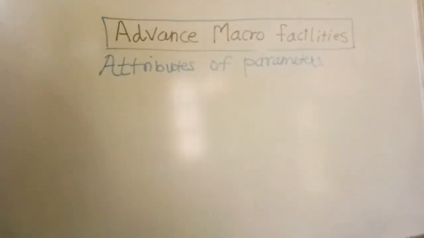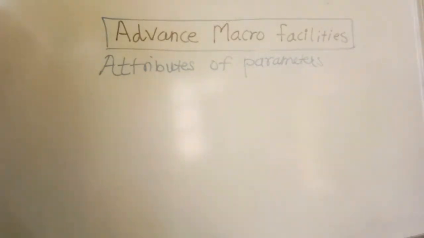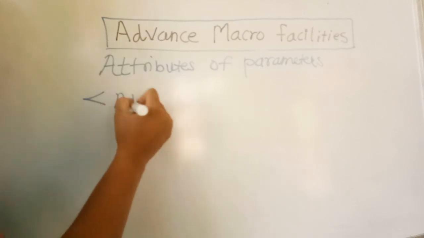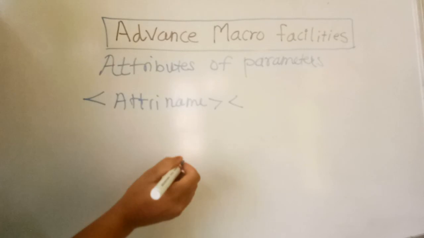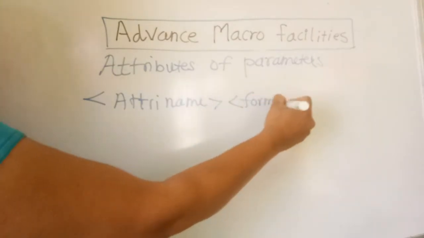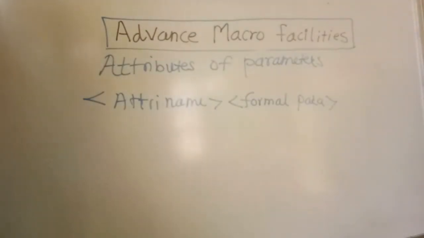What is it? Attributes of parameters. Parameters here are the formal parameters, not the actual ones, because actual parameters are assigned at the time of calling. It represents information about the formal parameter of the variable, such as its type, length and size attributes. And what is its syntax? You first write the attribute name, then you write the different formal parameters.